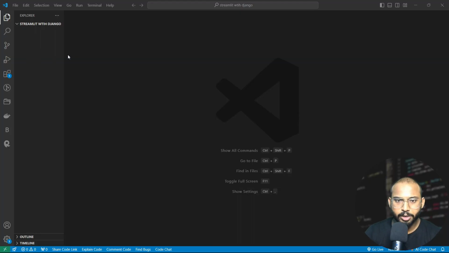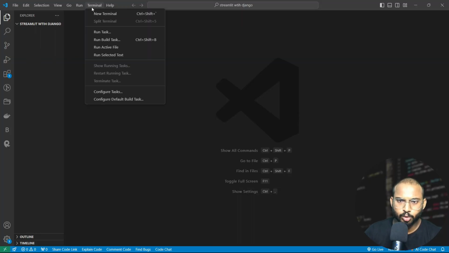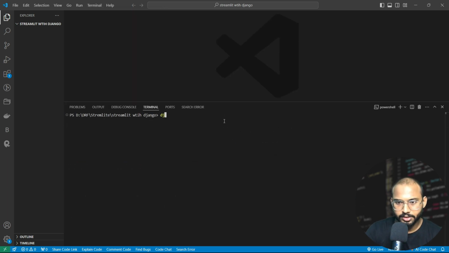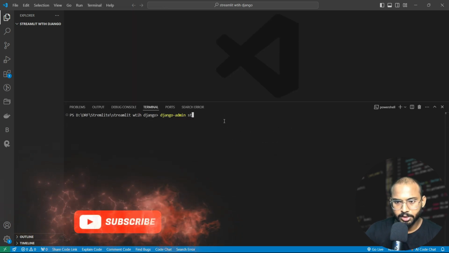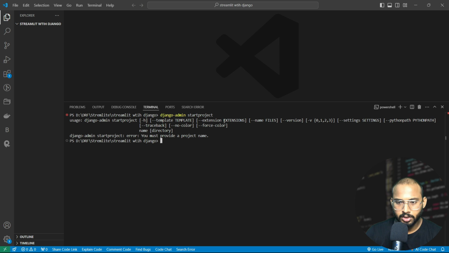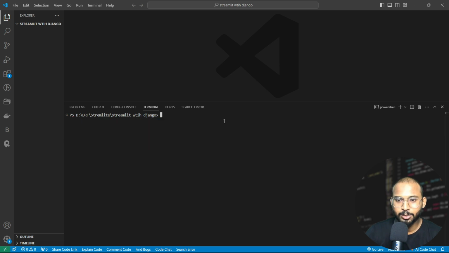So I have opened my VS Code here, and now let's open the terminal. Here write django-admin startproject. Oh, sorry, we also have to provide a name. django-admin startproject, let's name it home. Okay.